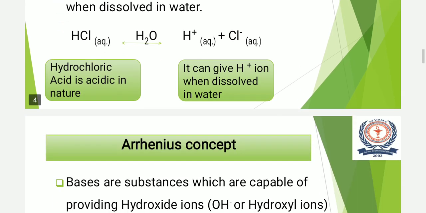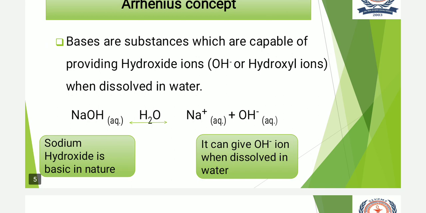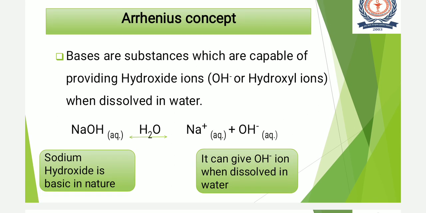Then according to the Arrhenius concept, bases are substances which are capable of providing hydroxide ions, or OH minus, or hydroxyl ions, when dissolved in water. Again, with an example, we can see NaOH. When it is ionized in water, it produces Na plus and OH minus ions. So, sodium hydroxide is basic in nature. When it is dissolved in water, it ionizes and produces OH minus ions, and that's why we can say that NaOH is an Arrhenius base as it produces hydroxyl ions.